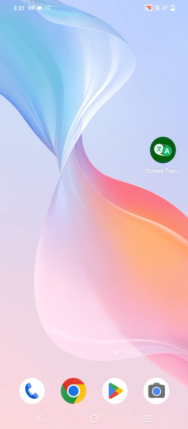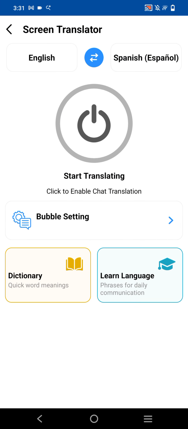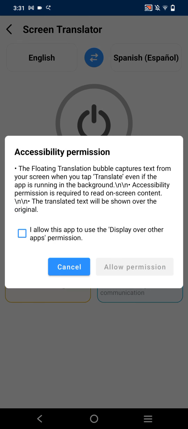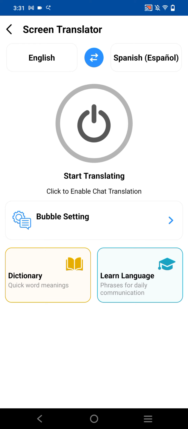As you can see here, this is the icon of our app. Just click here, and this is the landing page. This is the floating bubble translator page. Here, you just have to click on this, and as you can see, to start this accessibility service, there is a clear button, Start Translating, mentioned.